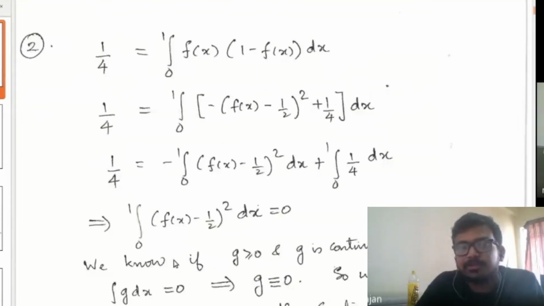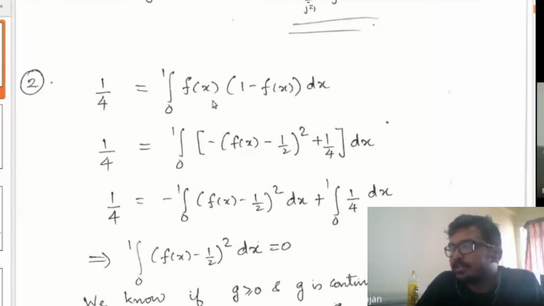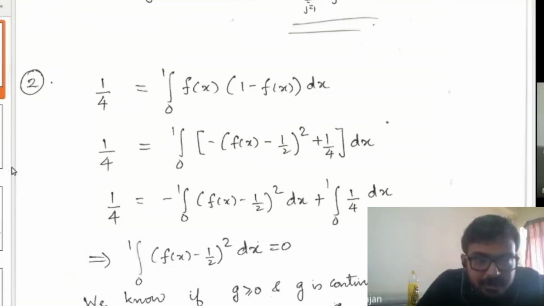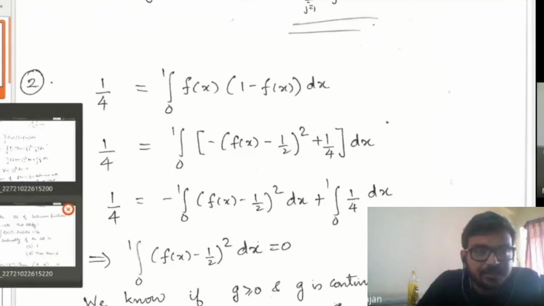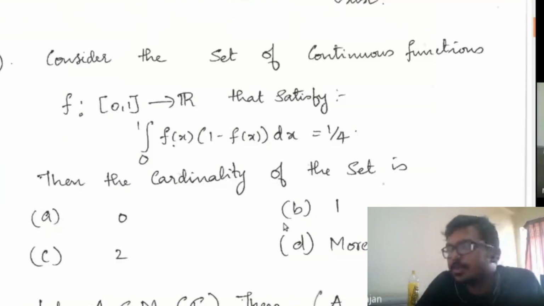The only continuous function satisfying this condition is the constant function f of x equal to 1 by 2. So the cardinality of the set is 1. That is, only one function satisfies this condition. So the answer is option B.